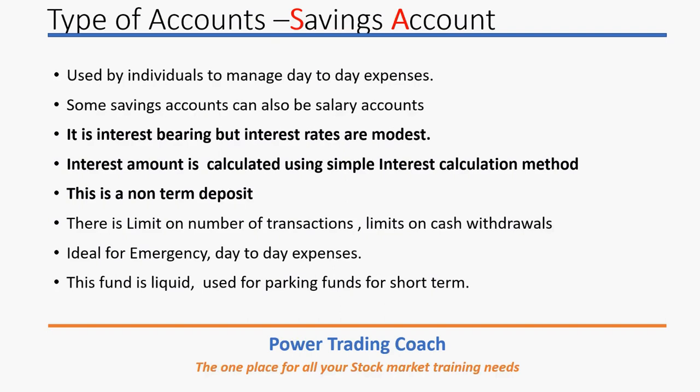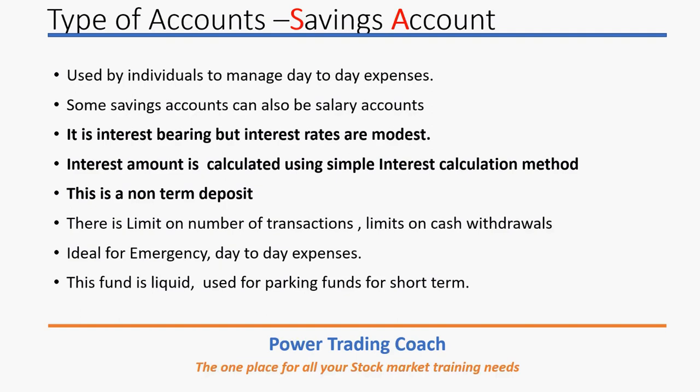A savings account is basically an interest bearing account. That means you get interest, but it is a moderate interest, not a great one. The interest amount is calculated using the simple interest calculation method. Every 6 months in India, banks deposit the interest earned on the savings account.